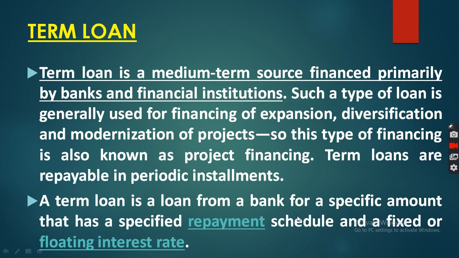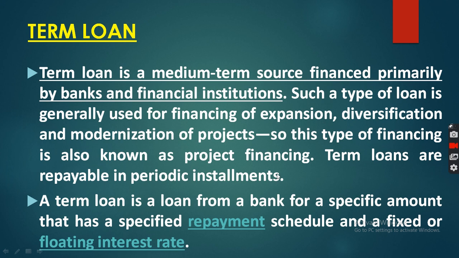Then the last source of finance, that is term loan. What do you mean by term loan? Simple, you have to write about loan. Term loan means medium term financing. There is a transaction between borrowers and lenders. If you have taken a loan from a bank, then the bank is considered a lender and you are considered a borrower. When you take a loan from the bank, what is the bank called? Lender. And what are you called? Borrower. So a loan is a transaction or legal contract between borrowers and lenders.